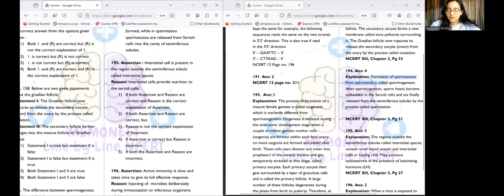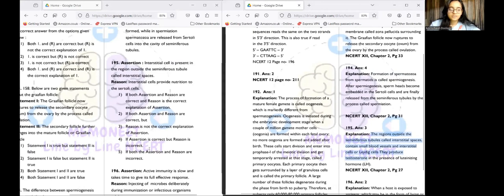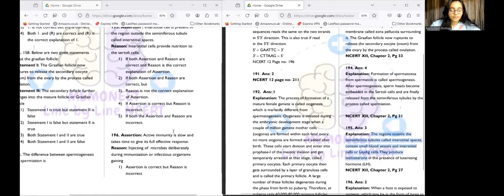Okay. So now the answer mentioned here is the same. The regions outside seminiferous tubules called interstitial spaces contain small blood vessels and interstitial cells. They produce testosterone. Right.